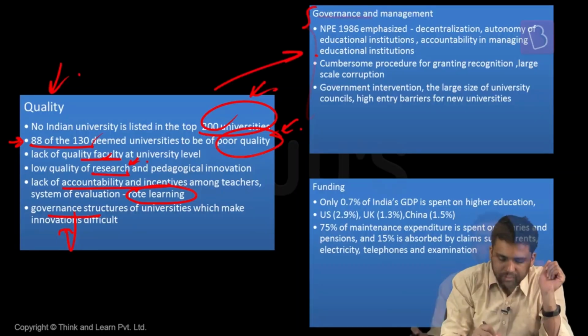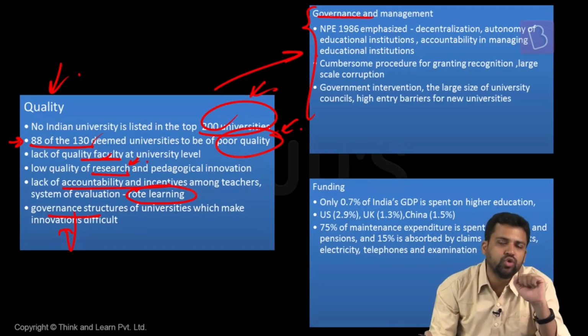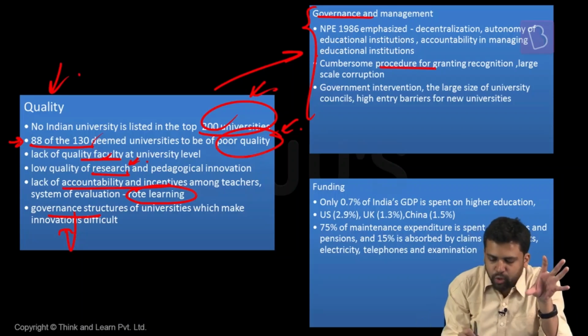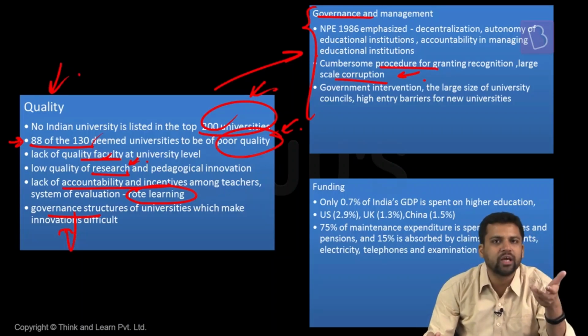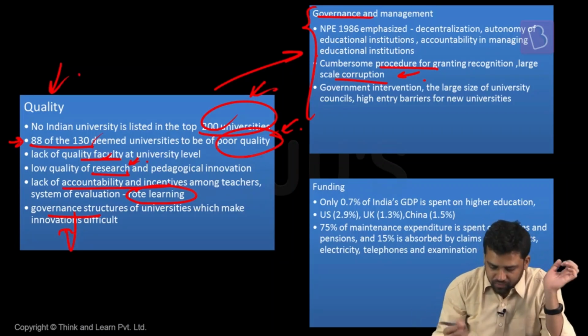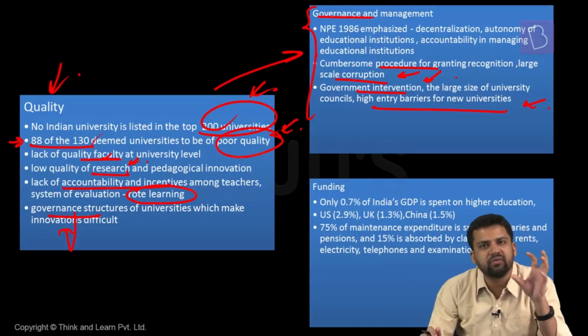When it comes to governance, some specific challenges are there. For example, if you want to set up a new institution, you will have to take multiple approvals and permissions, so the procedure is very difficult. And since there are so many veto points, it also leads to corruption. Only those who are influential, those who have political connections, are the ones starting universities. It is very difficult to start universities. Apart from that, governmental intervention is too high. There are a lot of other barriers when it comes to setting up universities.